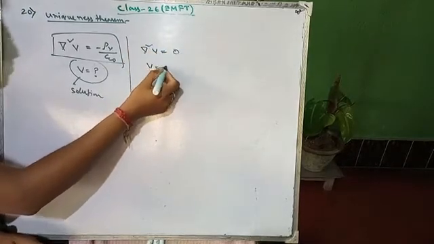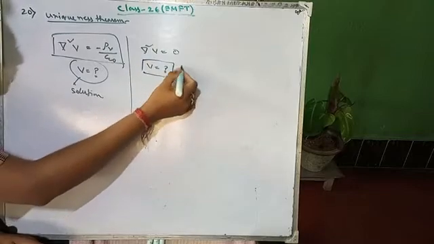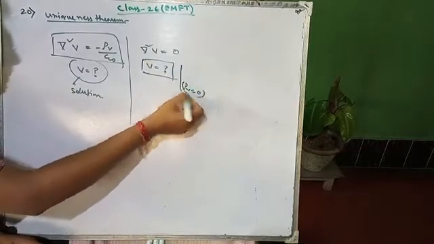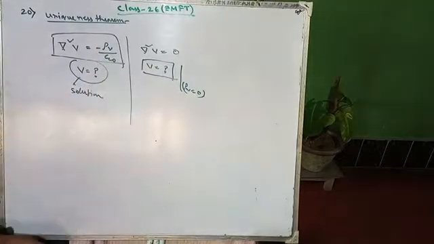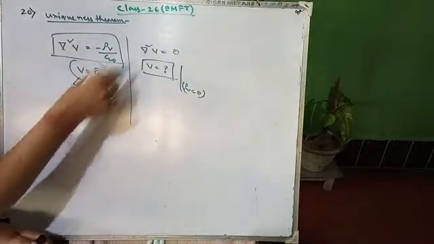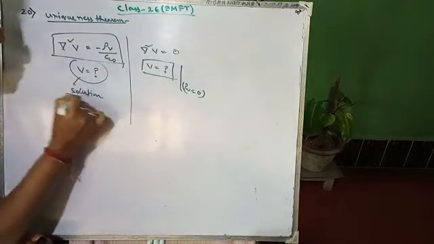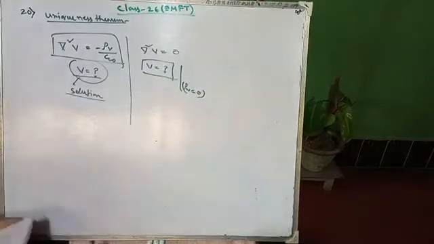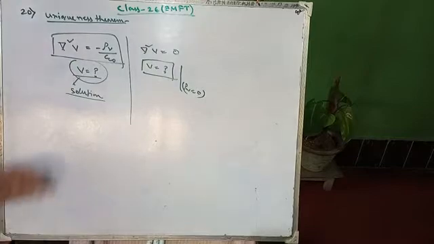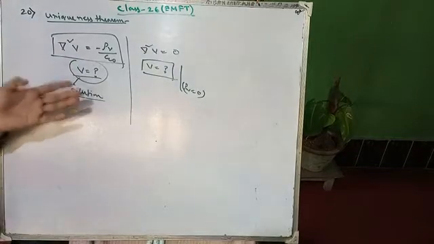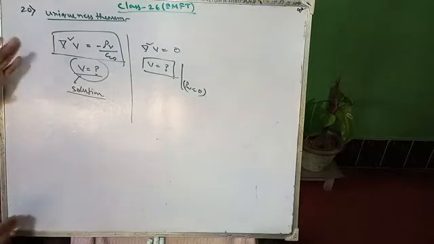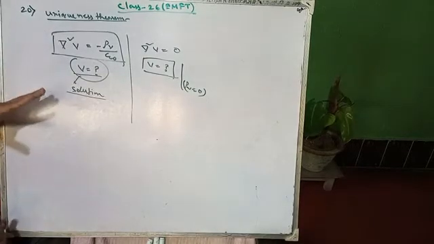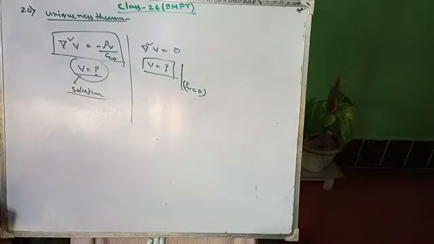That v will also have some value, where rho v equals to 0, so at that condition it will be your Laplace one. This is your Poisson, this is your Laplace. So you actually have to find the solution for v. In order to find the solution, there are several methods, but they are out of syllabus for your case. So please ignore the exact solution. So actually you have to find the uniqueness theorem.